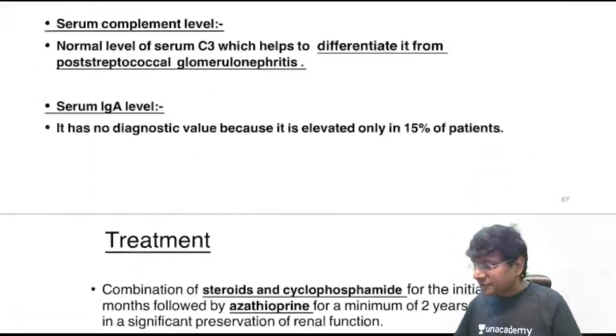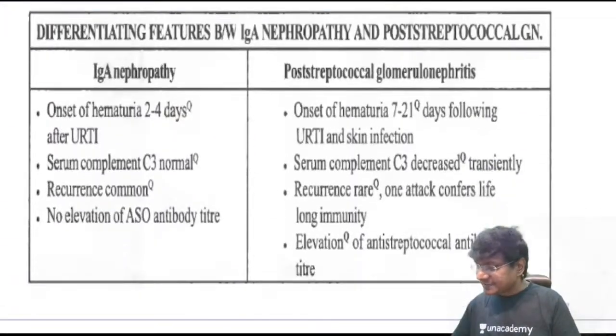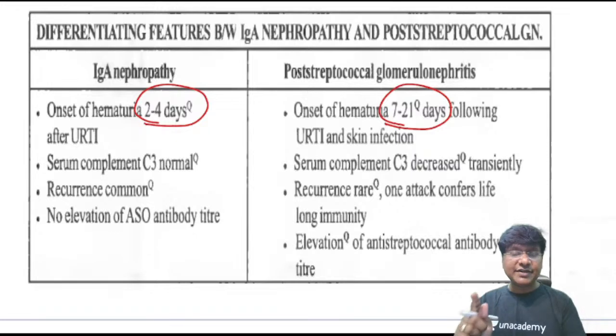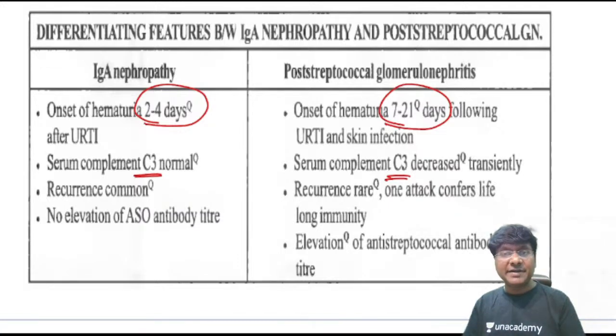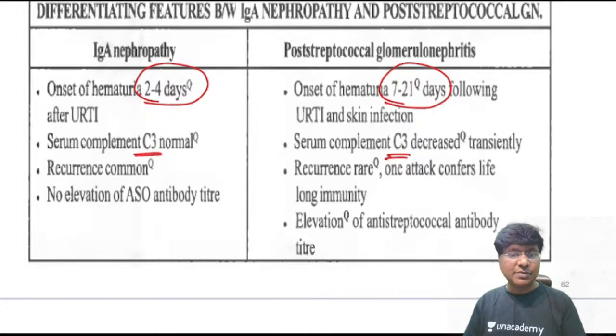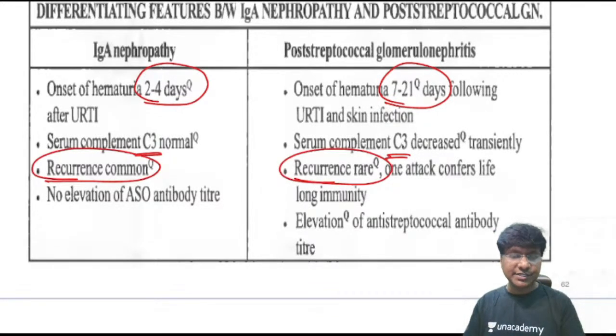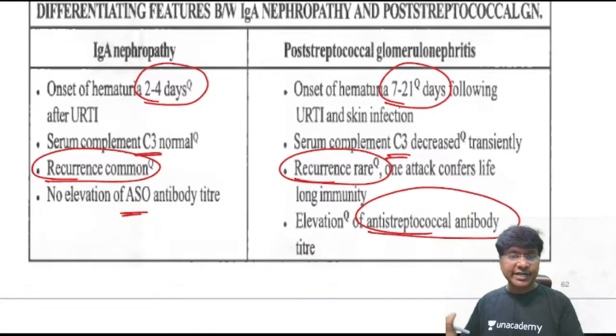So I show you a table of differences between these two. You can check this. In IgA nephropathy, there will be onset of hematuria within 2 to 4 days of upper respiratory tract infection, whereas in post-streptococcal glomerulonephritis, the hematuria will be there within 7 to 21 days following upper respiratory tract infection or skin infection. Serum complement levels in IgA nephropathy are absolutely normal, but in PSGN the complement is utilized, so the serum C3 levels will be decreased. Recurrence is very common in IgA and rare in PSGN. And there is no ASO titer elevation in IgA, but there is elevation of ASO titer in PSGN.